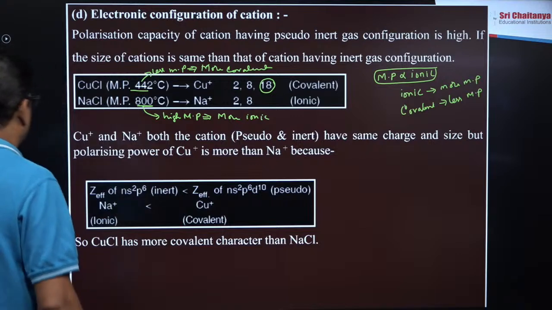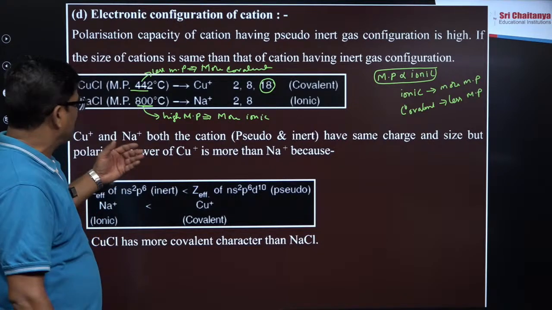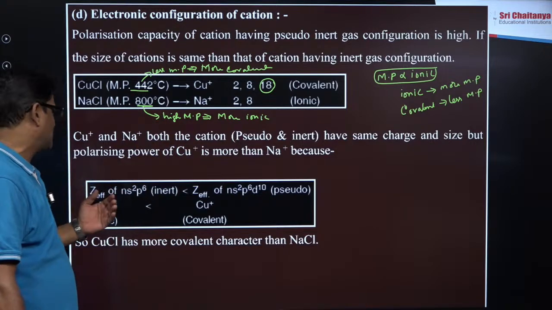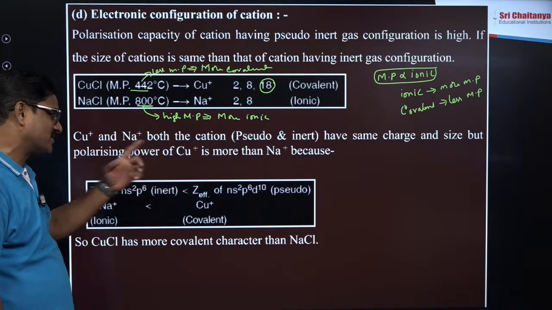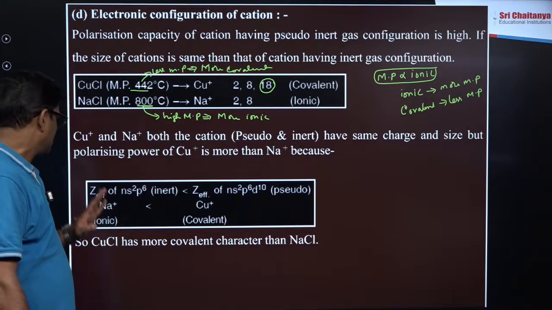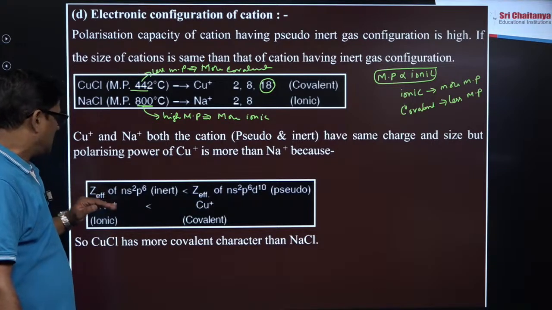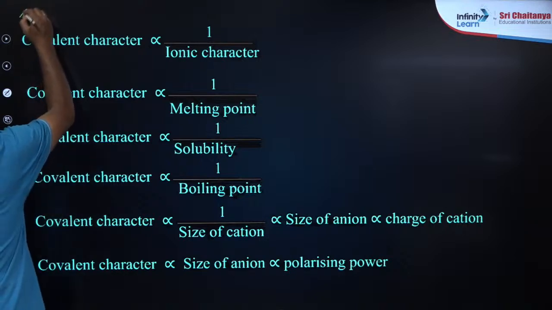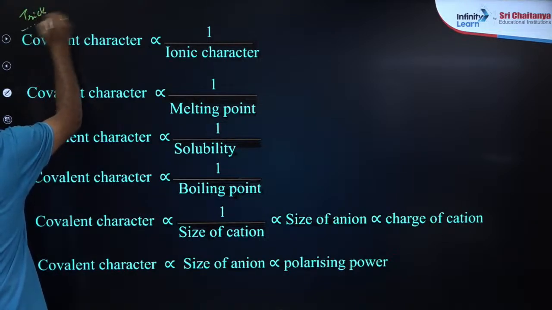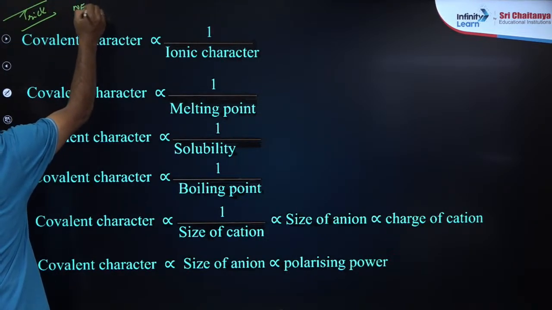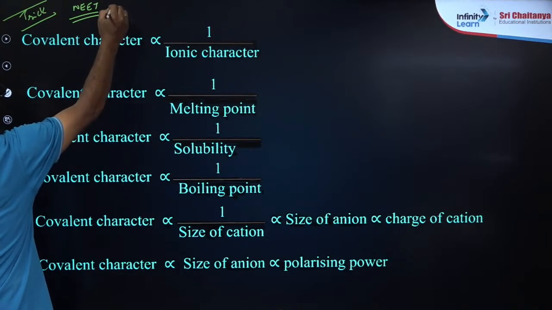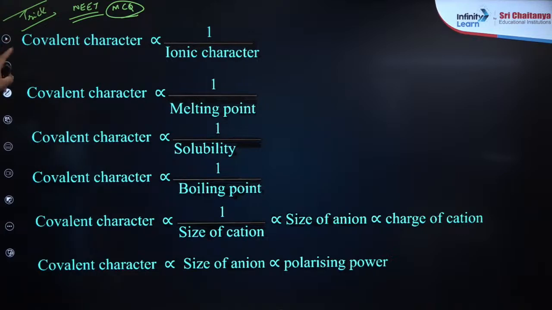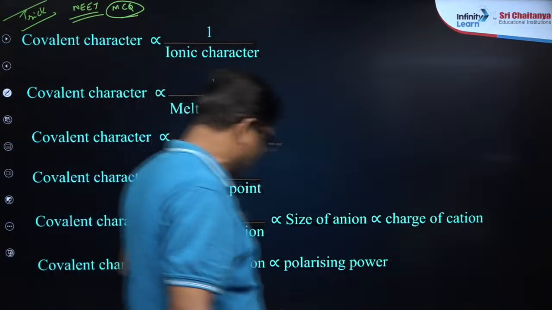Fine. Now, Cu+ and Na+ are both cations of the same charge, one with pseudo noble gas and one with inert gas configuration, but polarizing power of Cu+ is more than Na+. Similarly, zinc here is given. This is a trick. Everything you can use directly for the NEET examination. You can crack multiple choice questions based on this logic.